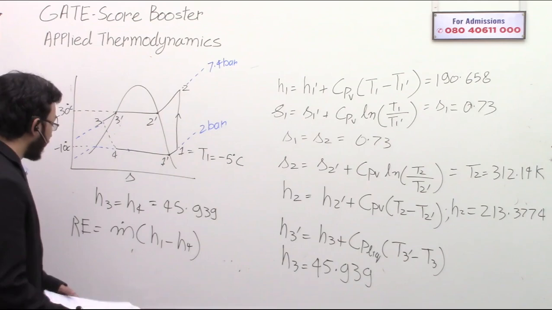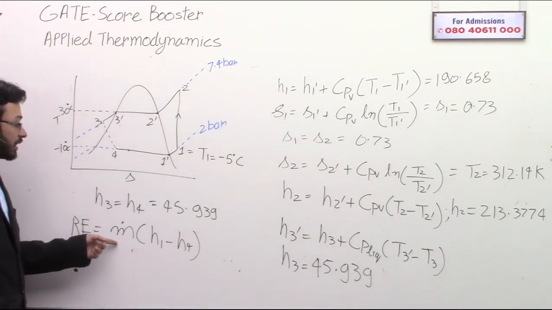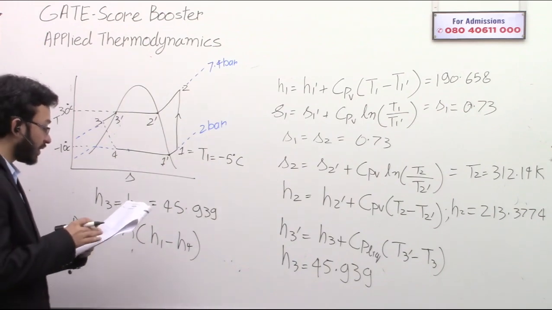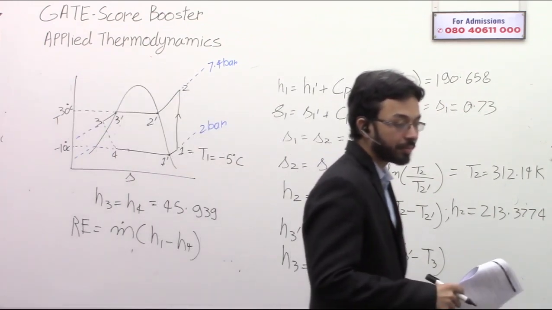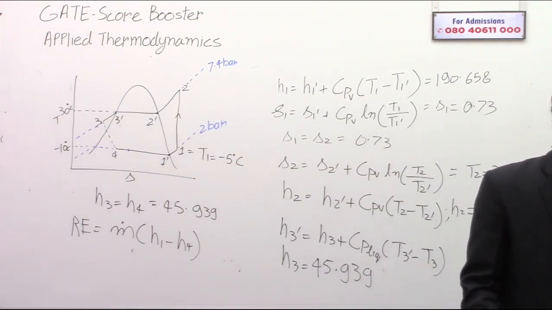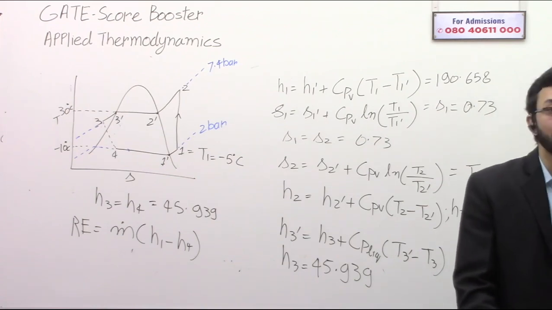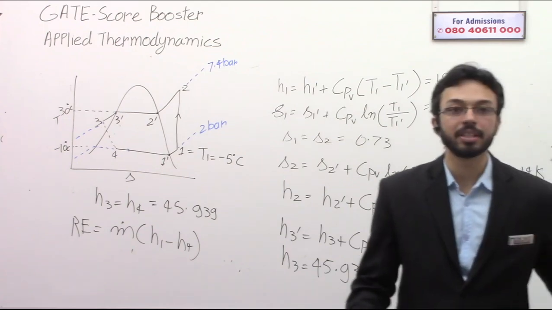Don't forget this. The mass flow rate is given in the question, that is 1.2 kg per second.